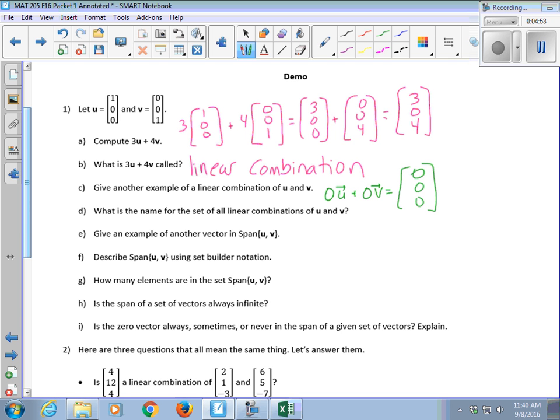Good. So there are infinite linear combinations you can make, because there are infinite choices for scalar weights, right? So if I wanted to talk about all of the possible linear combinations of u and v, what's the special name for that, from your reading?